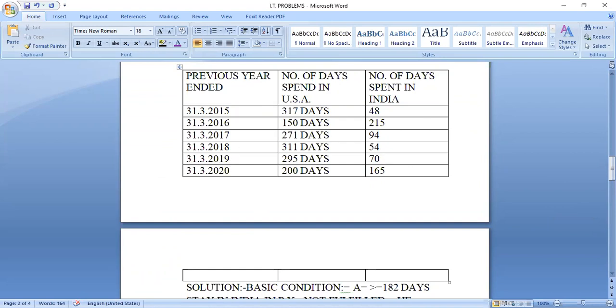Last 4 years, calculate the number of days. Leave 2020, leave this part, this is the previous year. Before the previous year, what is the total number of days in the last 4 years, from 16 to 19? Total the number of days of stay in India, how much does it come to? 365 days it should be. 433. How much? 433 days.